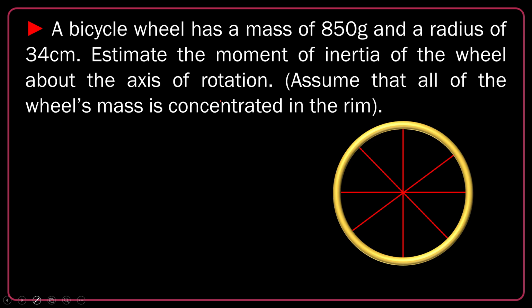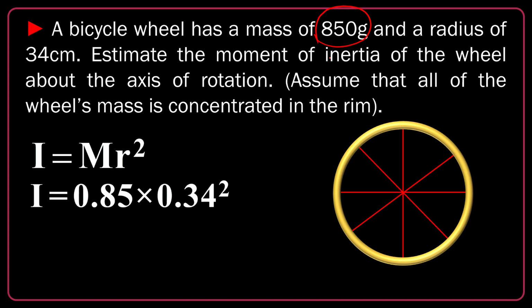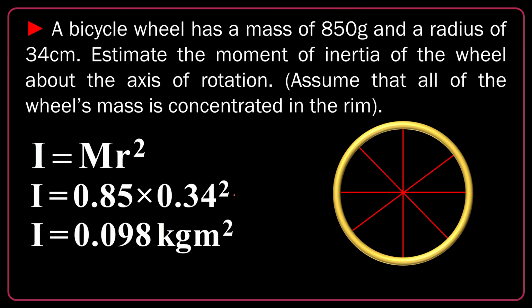Forget about it. The I is very easily mr squared, the case of the ring. So let's use it like this. And the only thing is conversion of the units to SI. 850 grams must be converted to kilograms, so it's 0.85. And 34 centimeters will be 0.34 meter, and of course, raised to the power of 2. Finally, the answer could be 0.098 kilogram meter square in SI. This is the moment of inertia of this specific case, this rim.